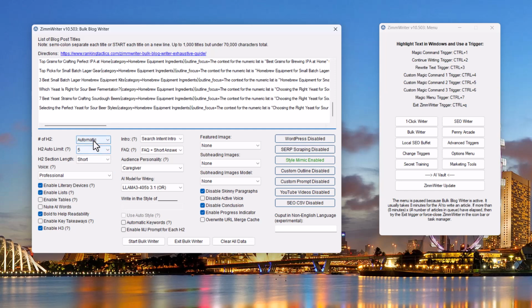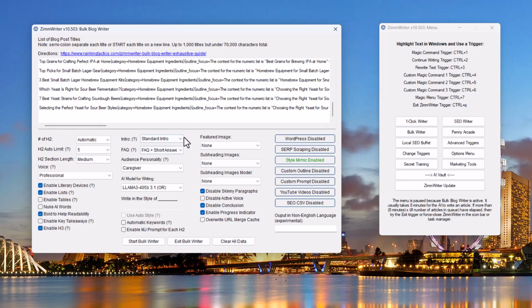Now, what I'm going to do, I'm going to do automatic. I'm doing this because I know I've done enough of these that this is the format that I like. I'm going to do medium, professional. I'm going to enable literary device, check that. Enable this, check that. Be sure to always check this one, bold to help readability, and enable H3s, okay? This is the most important part right here.